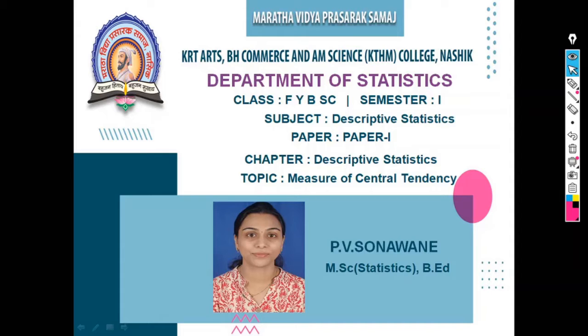Then we saw the second measure of central tendency, that is median, and it is denoted by ME. So the definition of median is that value of the variable which divides the distribution into two equal parts, or median is the middlemost value of the series.